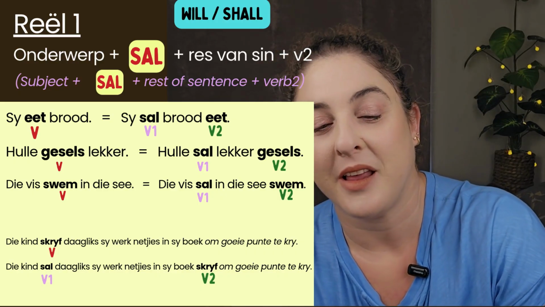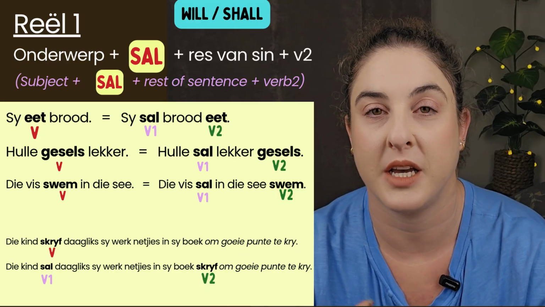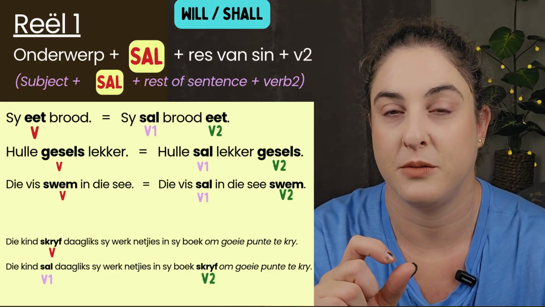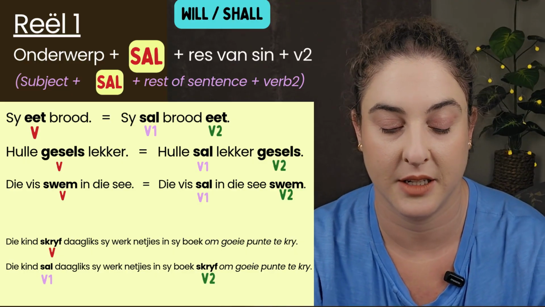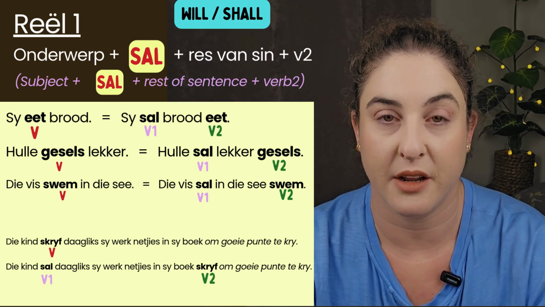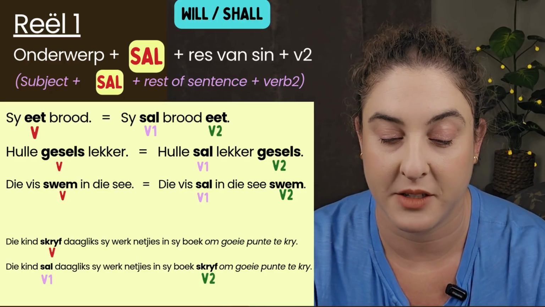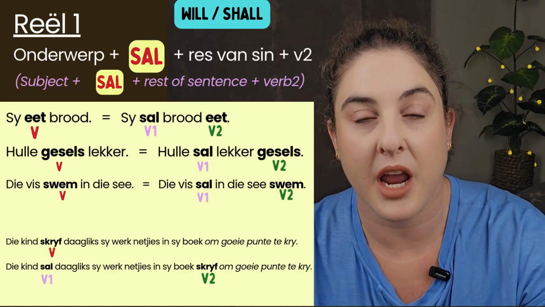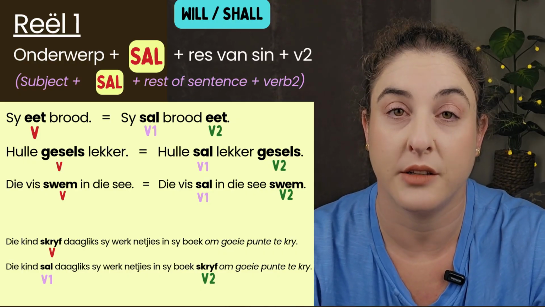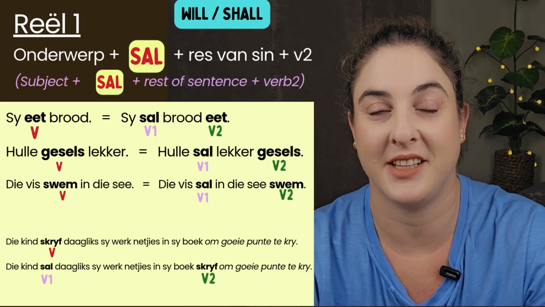All right, so then we look at the sentence that I also gave in the Stompie video as one of the examples. And in that video, I set apart all the parts of the sentence. So I took that same one, give you the present tense one. Die kind skryf daagliks sy werk netjies in sy boek om goeie punte te kry. All right, so there's the whole mouthful. And then to change that very long sentence to future tense, you have die kind sal daagliks sy werk netjies in sy boek skryf om goeie punte te kry.